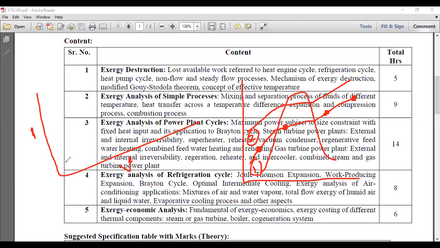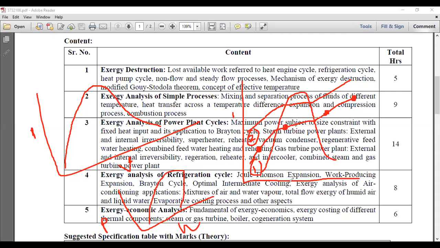Okay, and here you can also see this kind of curve, and also we'll study about the pH diagram that you have observed in VCR. pH diagram, pressure enthalpy diagram, right? So in that region you will get this kind of curve, like an inclined curve. Okay, so this is pressure enthalpy diagram, pressure volume diagram, and this is TS diagram.